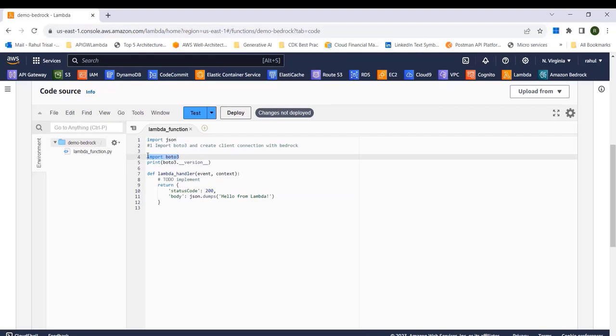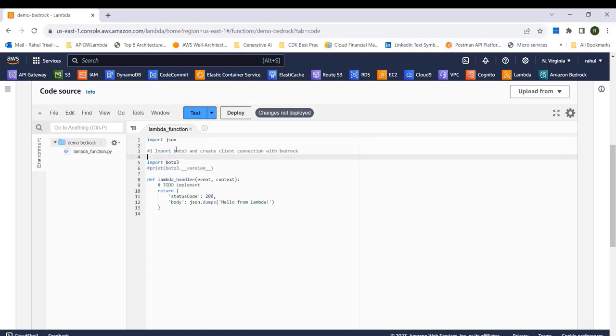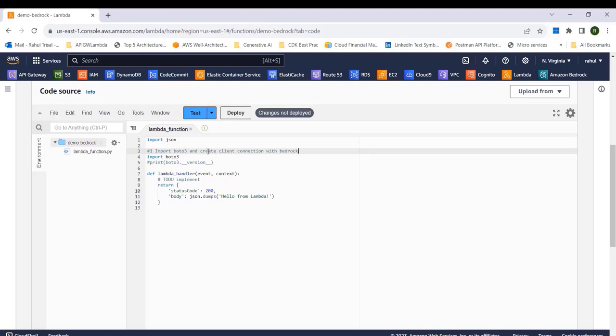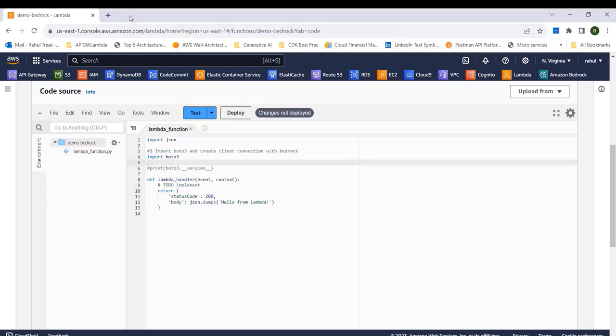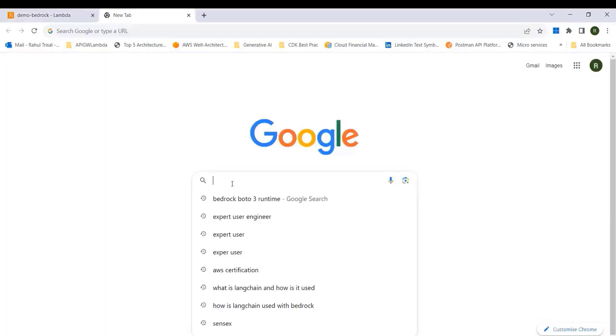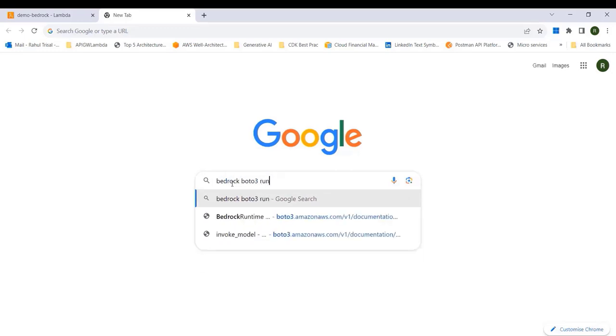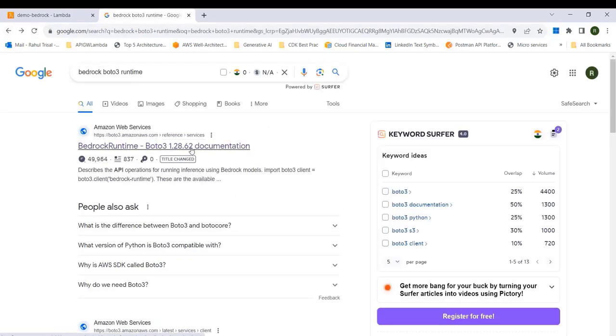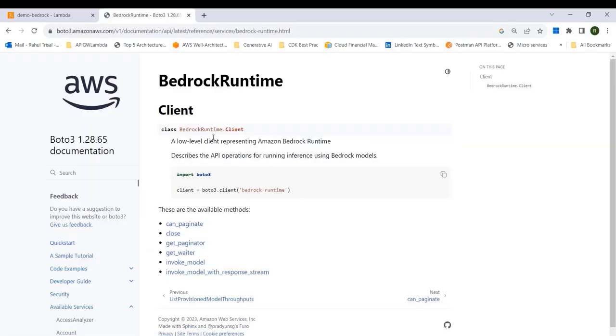We've already imported Boto3. Next one, let me just comment it out because it's no longer required. This was only to check the Boto3 version. Now we know we have the right Boto3 version. Okay, now we have to create the client connection with the Bedrock service. So what we can do is go ahead and search Boto3 Bedrock runtime. Let me just click on this documentation, and you can see this is the documentation for how to make an API request to the Bedrock service.